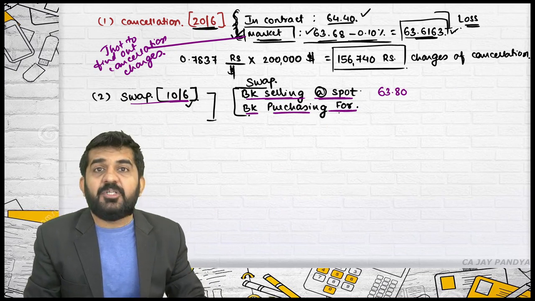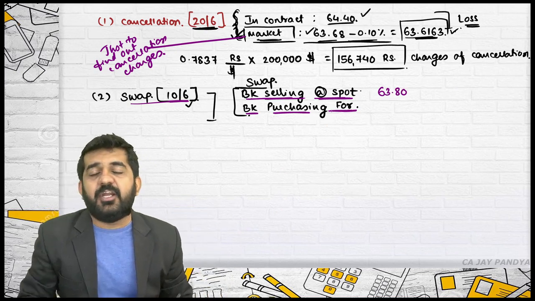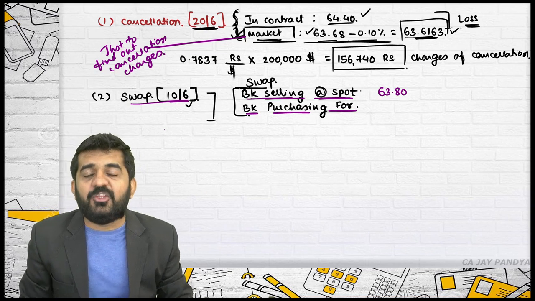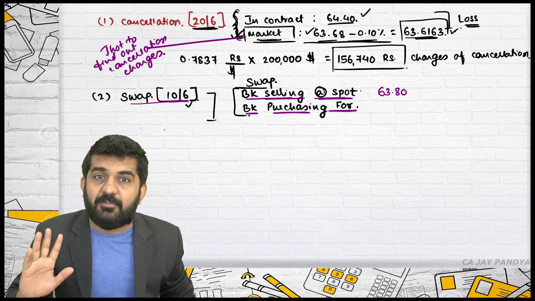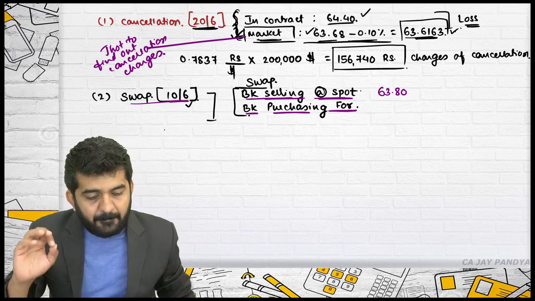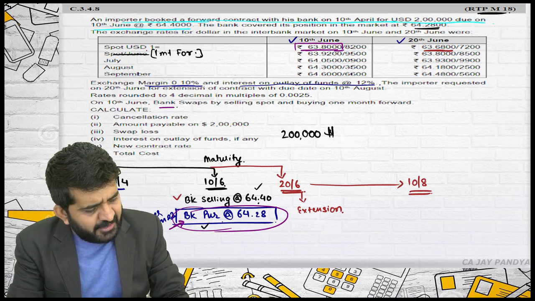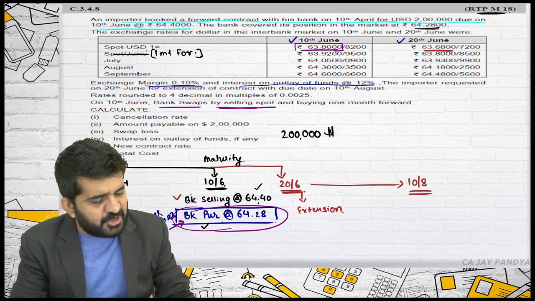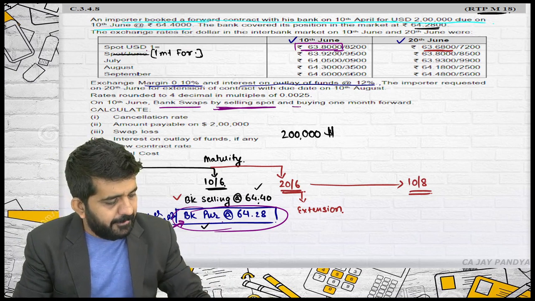The bank will be purchasing in forward, and which forward is important. Try to concentrate. The bank does not know on 10th June whether the customer will be coming after 1 month, 2 months, 3 months, 4 months, 5 months. The bank is not knowing this. The bank will be taking a swap, and it might be written: bank swaps by selling spot. See, this we have decided, even if it is written in the book, we have decided.